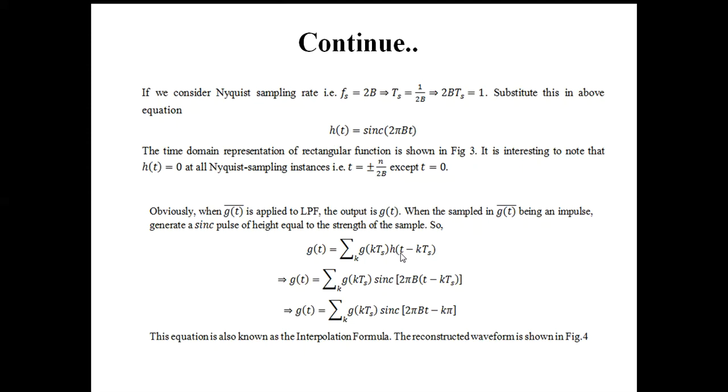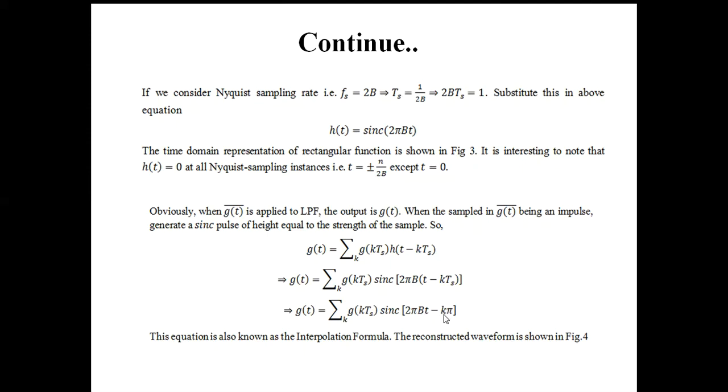which is the shifted version at different time instants, so if we multiply this and sum it, we get the actual original signal. So g(t) can be given by the summation from k equal to minus infinity to infinity of g(kTs) into h(t - kTs). Now if we substitute h(t) equal to the sinc function, sinc(2πBt - kπ), we ultimately get g(t) equal to the summation over k from minus infinity to infinity of g(kTs) into sinc(2πBt - kπ).